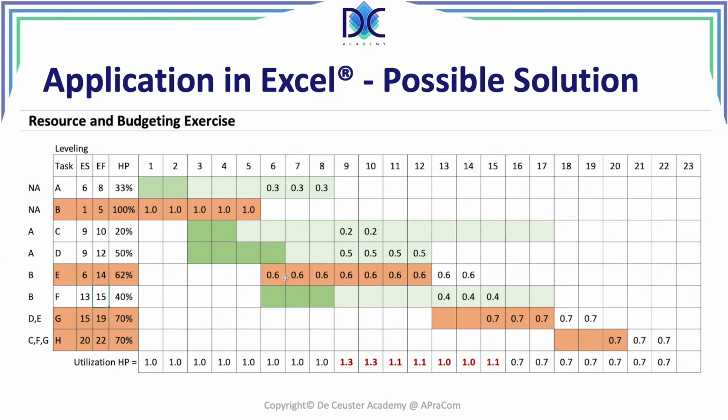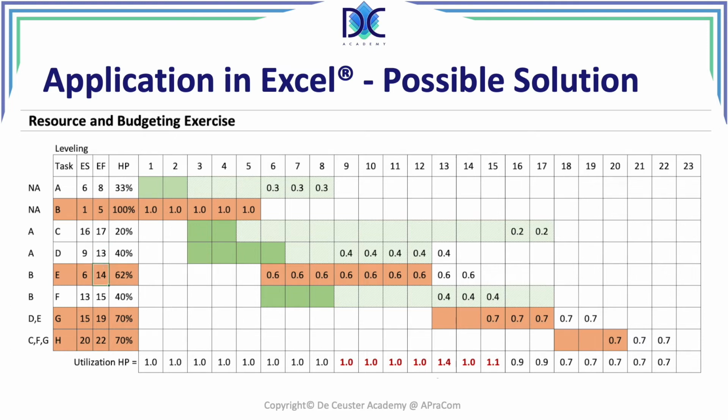We already have a solution up to period 8, but we still have to do something here. I can move C to period 16. I don't change the duration. So basically we're going to the end of the slack, and I'm going to extend D with 1 period, to 13.